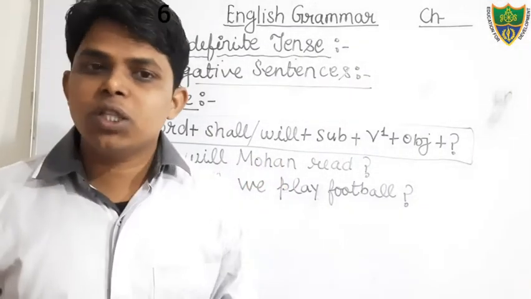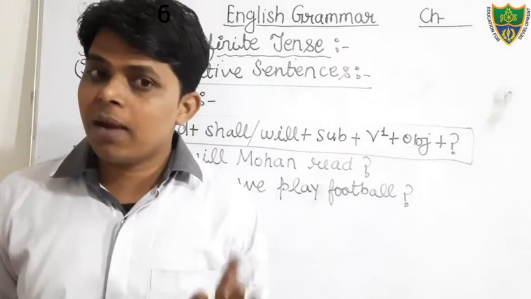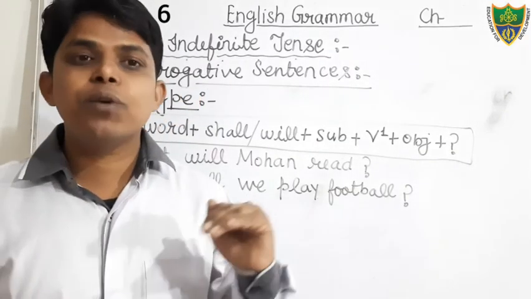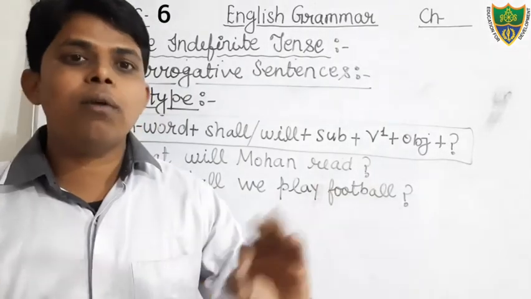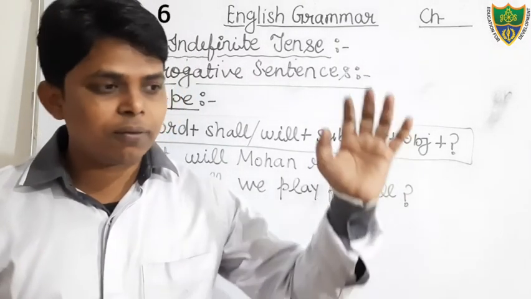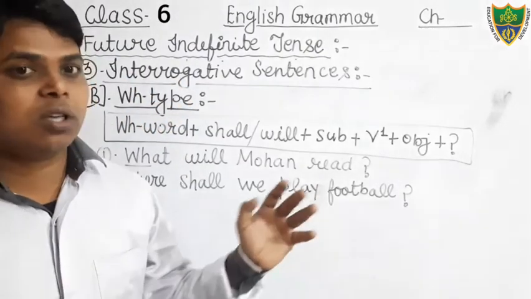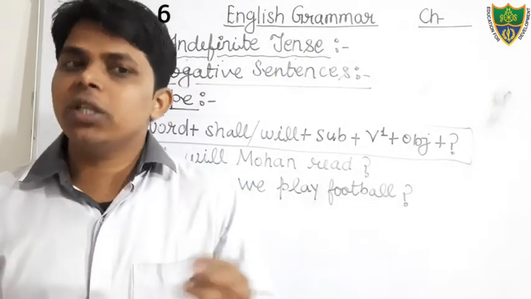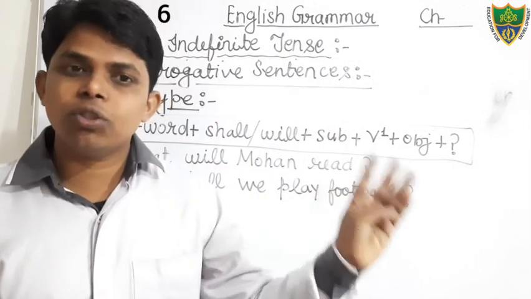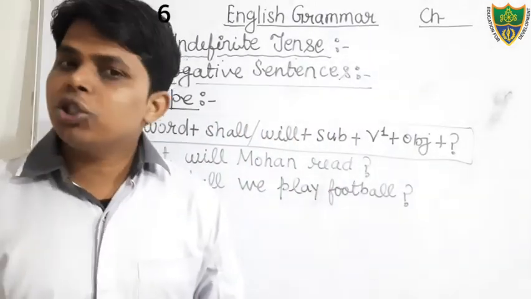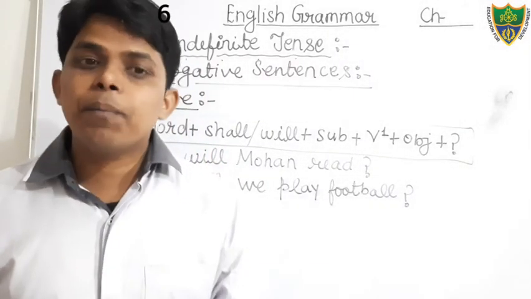Dear students, in this way we have completed the future indefinite tense. Today we have completed what is meant by future indefinite tense and how to form it. We have discussed various structures: affirmative structure, negative structure, interrogative structure. In the interrogative structure we have completed SNO type and WH type. So students, in this way we have completed the future indefinite tense, the simple future tense.